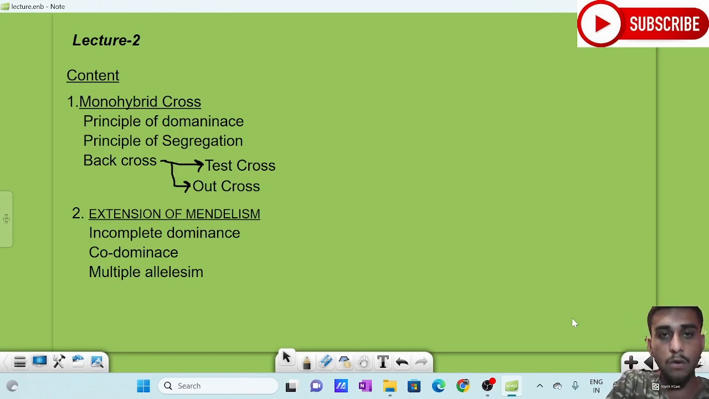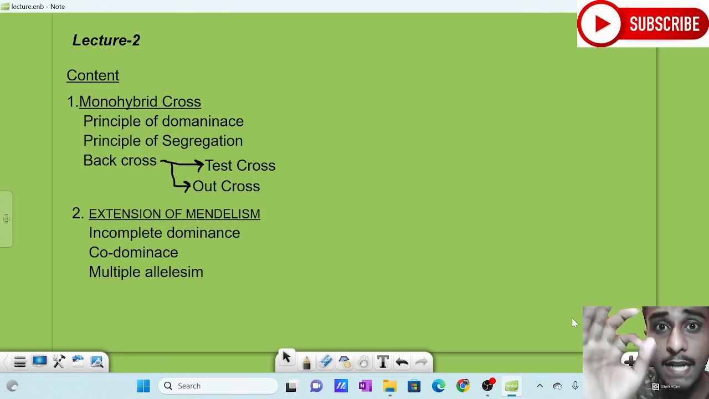Now I was saying about the qualitative character. Mendel took Pisum sativum, a pea plant. The pea plant Mendel took had only two contrasting types for a single character. For example, if he took the height of a Pisum sativum plant, there was only a tall plant and only a dwarf plant. There was no intermediate. This is why I said his experiment was based only on qualitative characters.